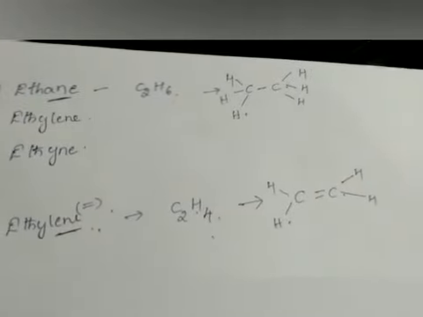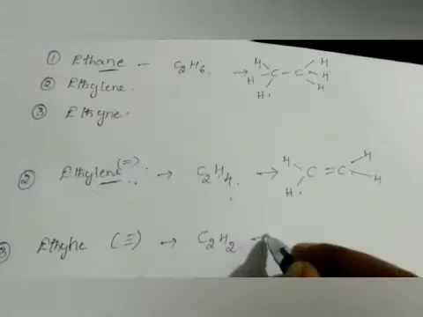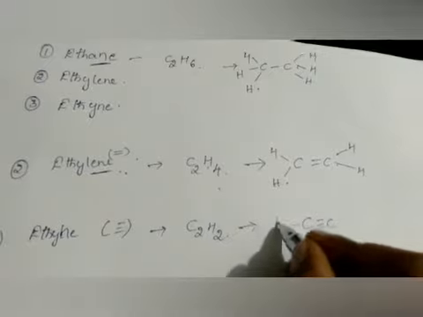And the other one is ethyne. In the ethyne group, carrying a triple bond, the chemical formula is C2H2. The triple bond is between the 2 carbon atoms and the remaining hydrogens are attached to the carbon atoms. These are the structures. Now we have to calculate how many sigma bonds and how many pi bonds are there in each molecule. This is the problem.